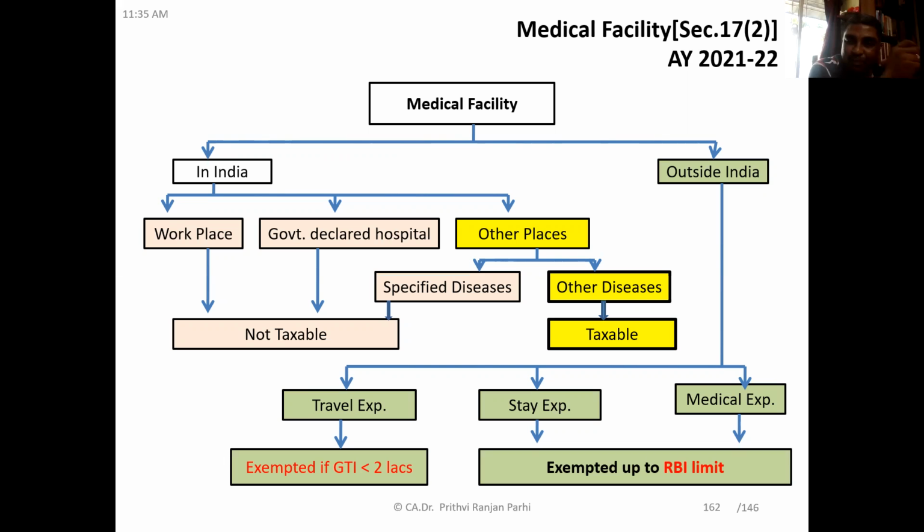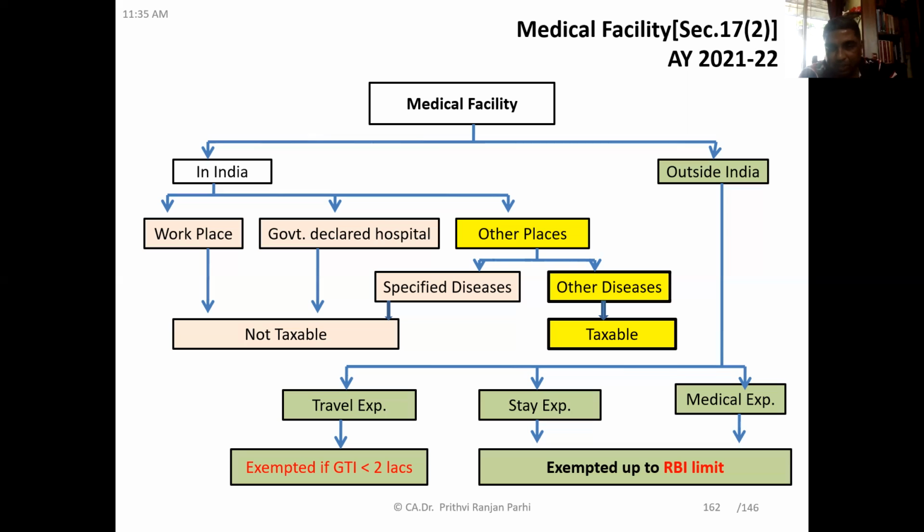And if it is provided outside India, then we have to classify the expenditure into three types. One is travel expenditure. Second is stay expenditure. Third one is medical expenditure. If it is travel expenditure, it is exempted only if the gross total income is less than rupees 2 lakh.